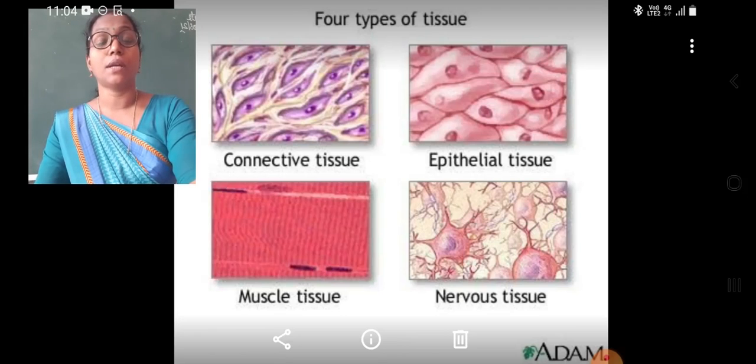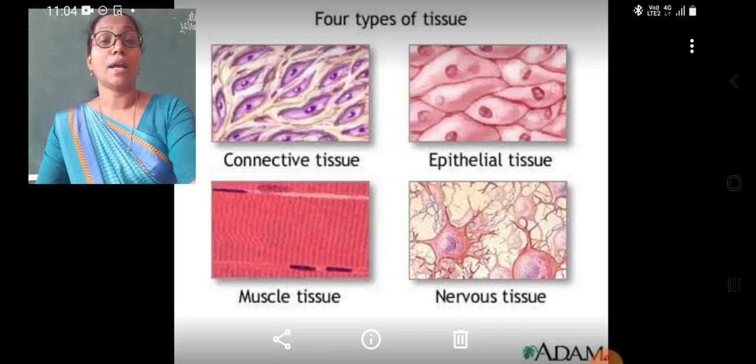Connective tissue connects various organs and parts of the body, like the blood that carries oxygen, nutrients, hormones, enzymes, etc. from one part of the body to another part, or from one organ to other organs.